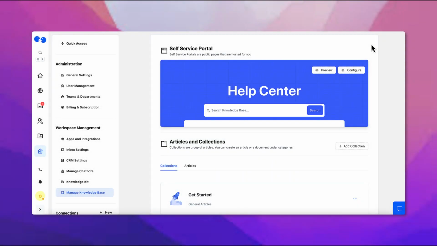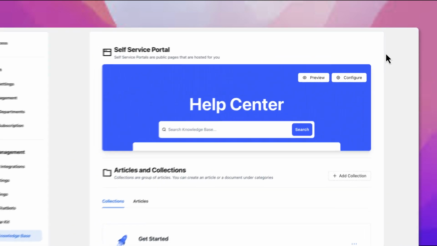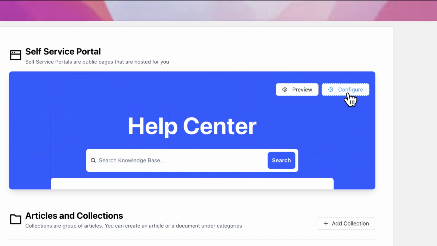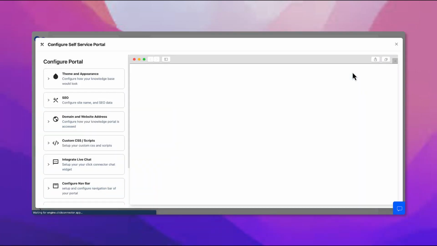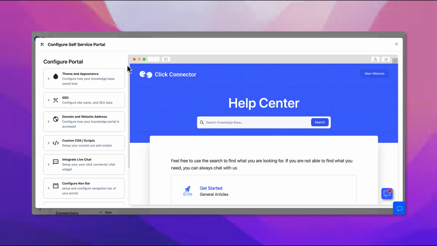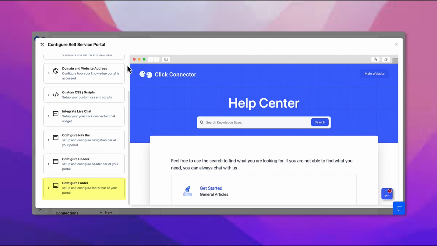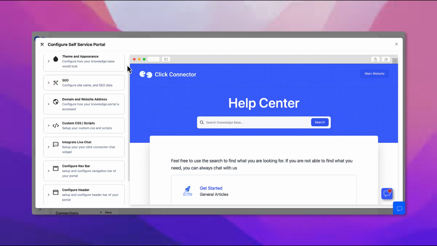Click Connector's one-click knowledge base creation uses your brand color and logo to automatically publish a knowledge base website. Once you have created one, click on Configure to start customizing your knowledge base website. There are various options for you to configure, including the appearance, navigation bars, footers, and SEO metadata.